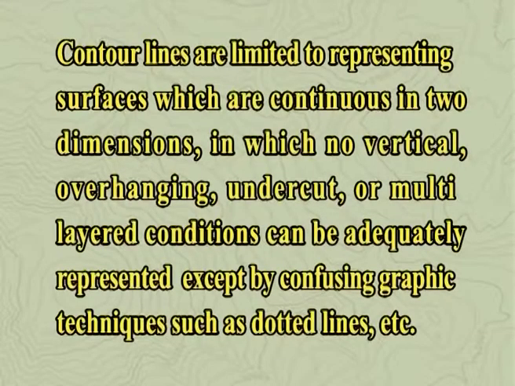Contour lines are limited to representing surfaces which are continuous in 2 dimensions, in which no vertical, overhanging, undercut or multi-layered conditions can be adequately represented, except by confusing graphic techniques such as dotted lines. Consequently, especially for site scale design, cross sectional drawings of terrain conditions are also often used. Contours are in fact themselves cross sections taken horizontally.